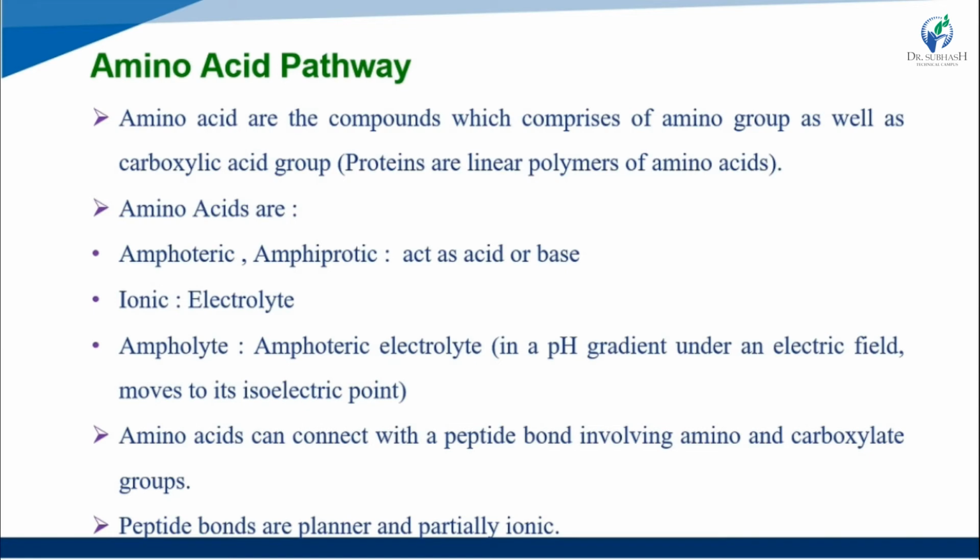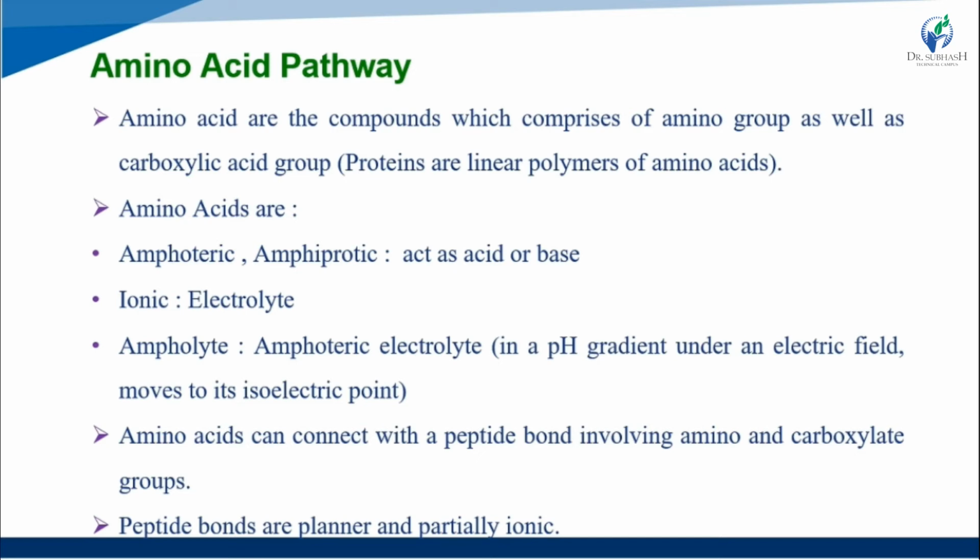Now the amino acid pathway. Amino acids are compounds which comprise an amino group as well as a carboxylic acid group, both combined in one structure.